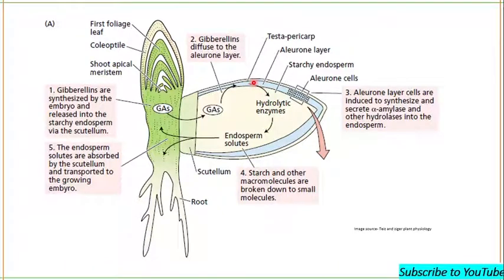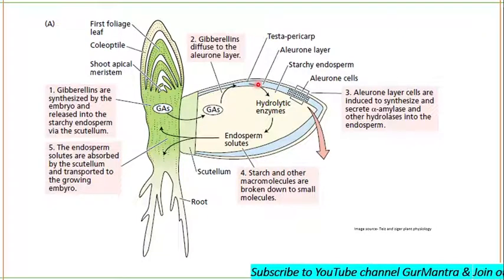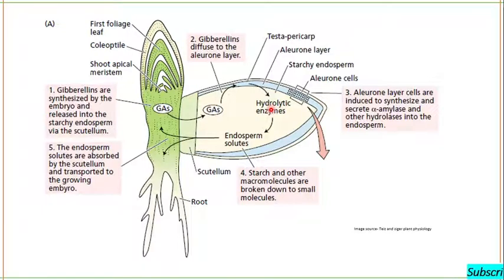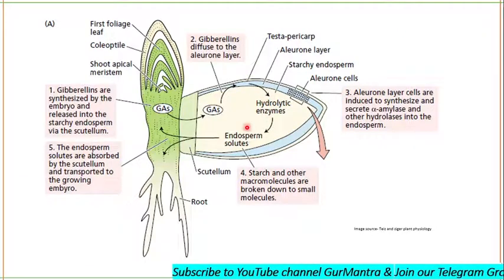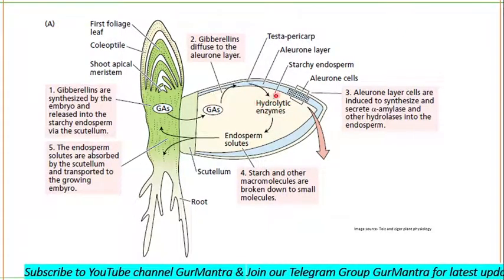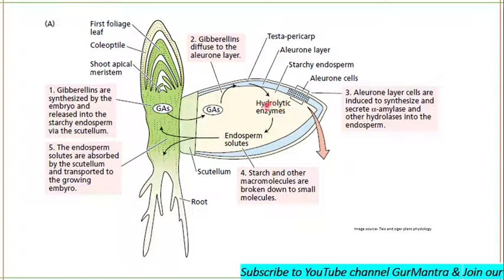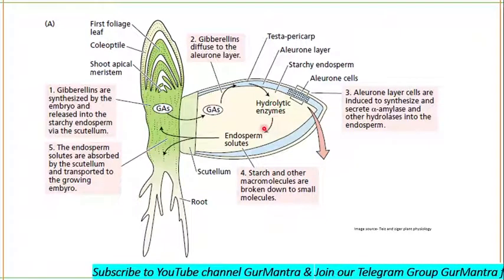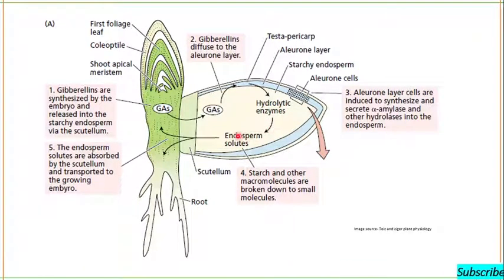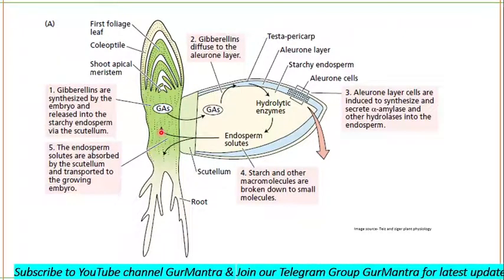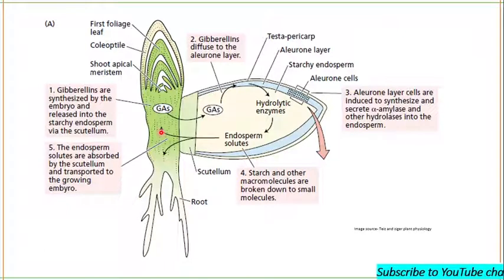And these hydrolytic enzymes then enter the endosperm from the aleurone, where alpha amylase can break the starch into smaller units like glucose. Okay, so alpha amylase, you know that it can break the starch, a large macromolecule, into small molecules. So these small molecules or endosperm solutes are absorbed by scutellum and then transported to the growing embryo. Now embryo is getting the nourishment, so it can germinate now.